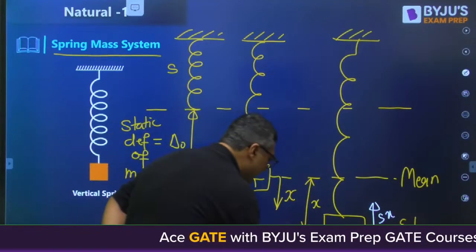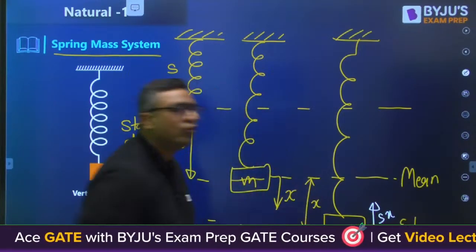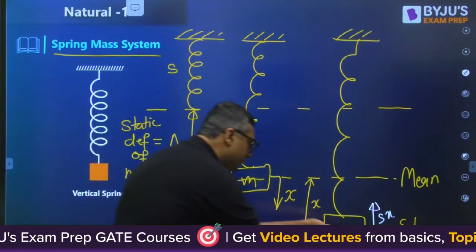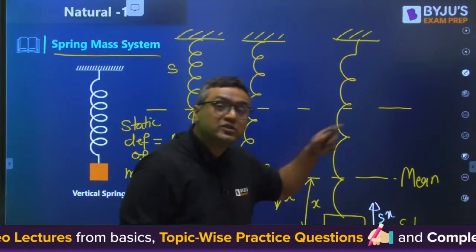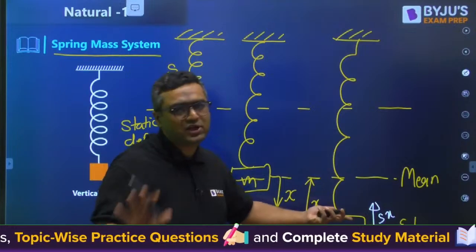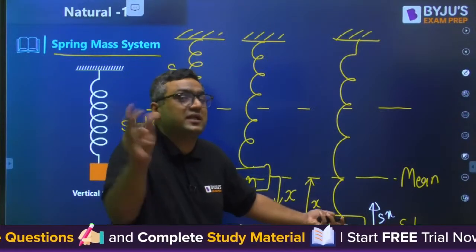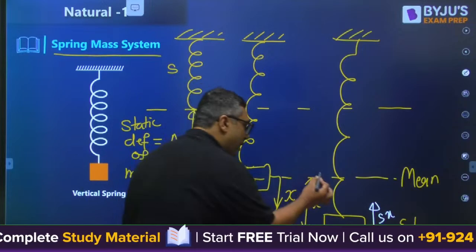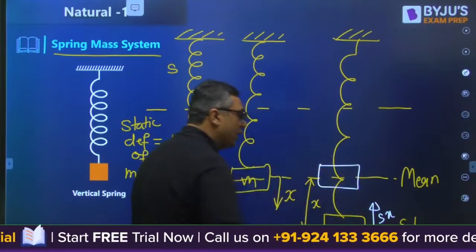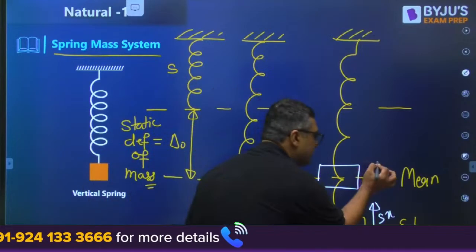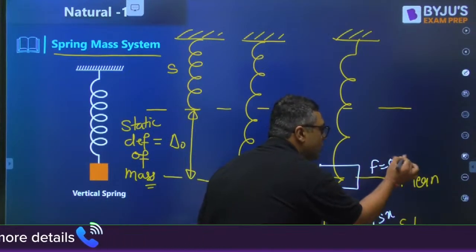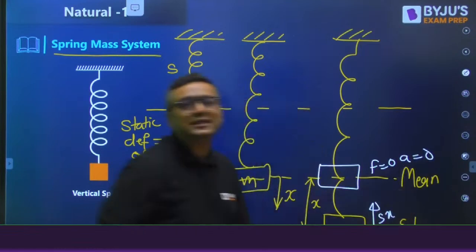Although the velocity of the mass is 0 here, it will move because of this force. When it moves in the upward direction, X will reduce, so the force will reduce. Slowly the acceleration reduces, but the velocity keeps increasing because of acceleration. When the mass reaches the mean position, X will once again become 0, so the restoring force becomes 0. The acceleration will be 0, but the velocity is maximum here.